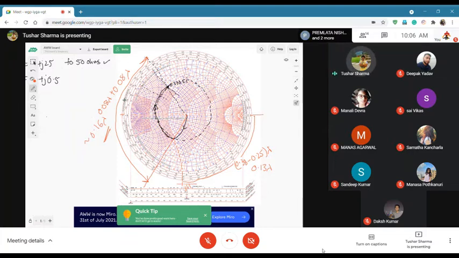If you use an open stub, and if you use a short stub, then again the same thing. If you are using the short stub, then you will go from here. Instead of going from here, you will just go like this.